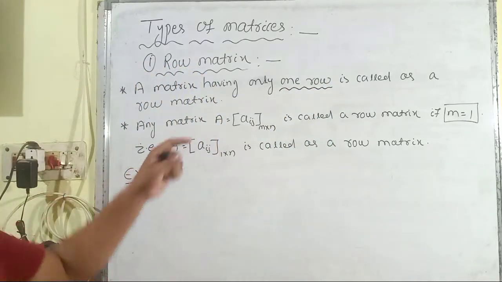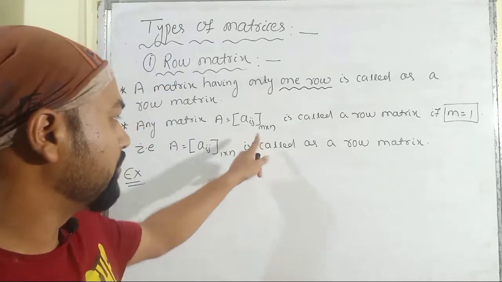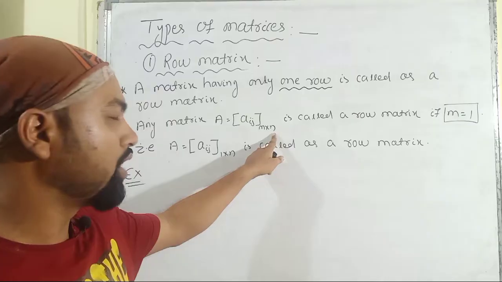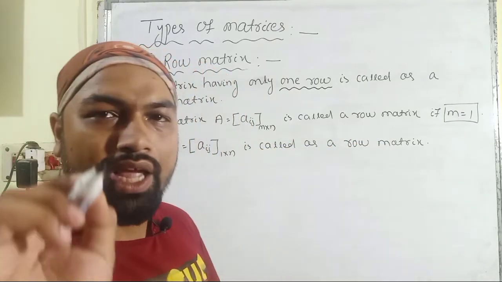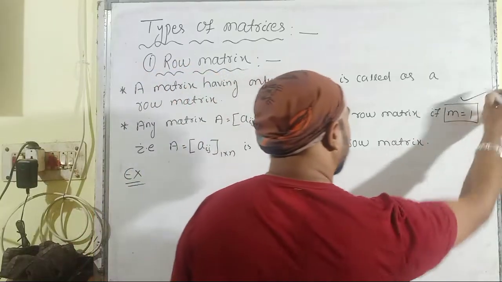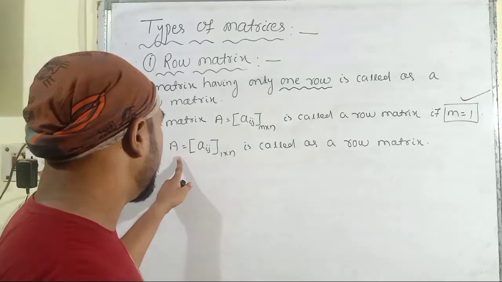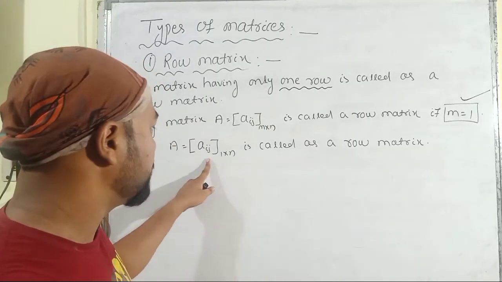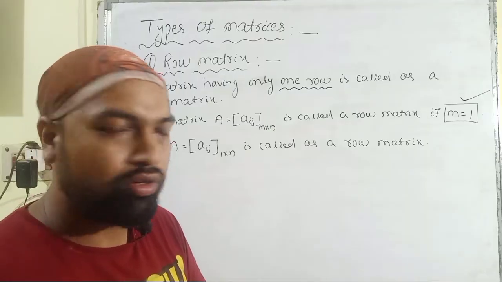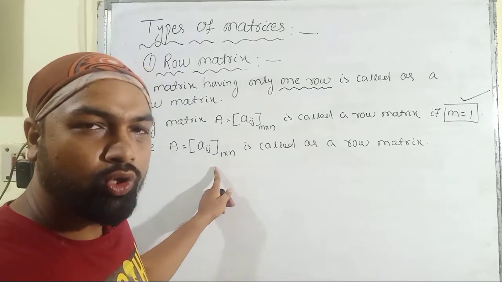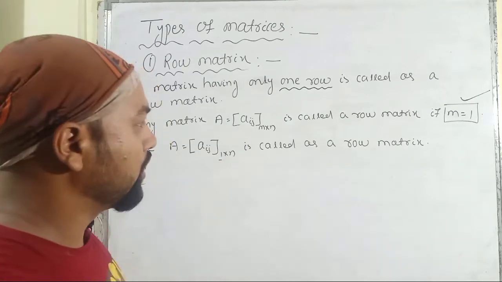Any matrix in the compact form A is equal to Aij having the order m cross n, that means m number of rows and n number of columns, is called a row matrix if the number of rows, that means m, is equal to 1. And it can also be denoted in the compact form A is equal to Aij of the order 1 cross n. Whatever may be the number of columns, the number of rows must be equal to 1. Then it is called a row matrix.